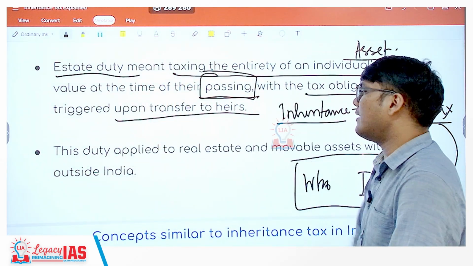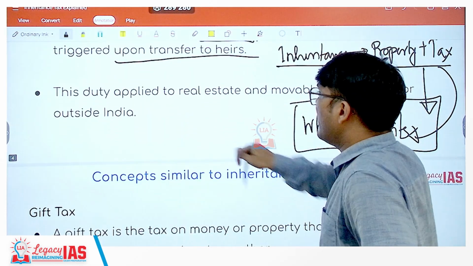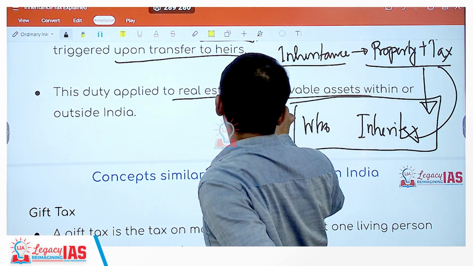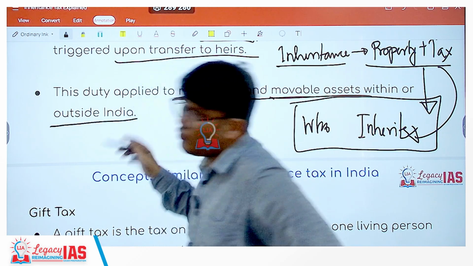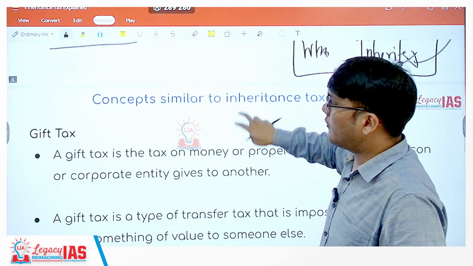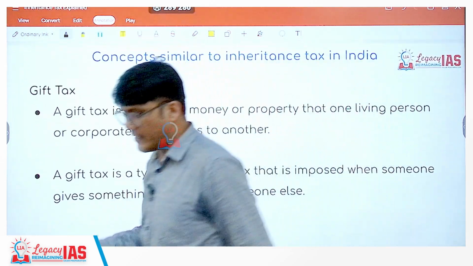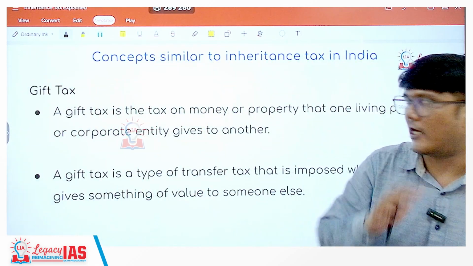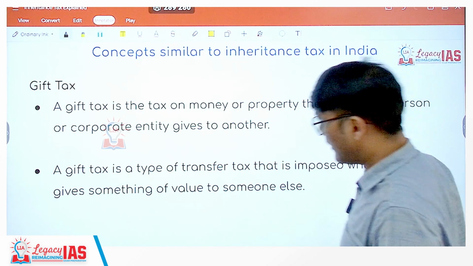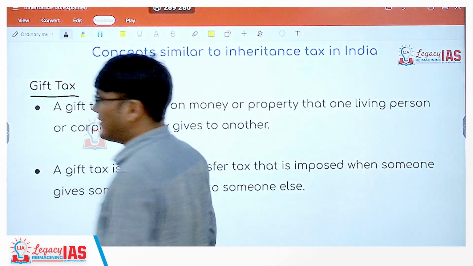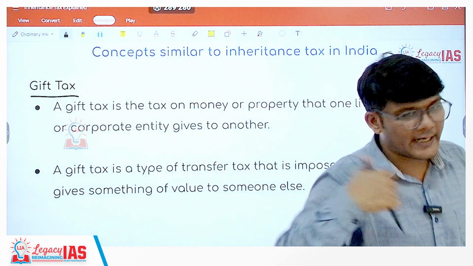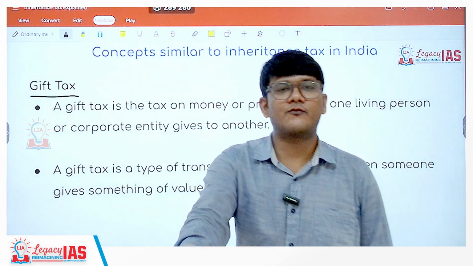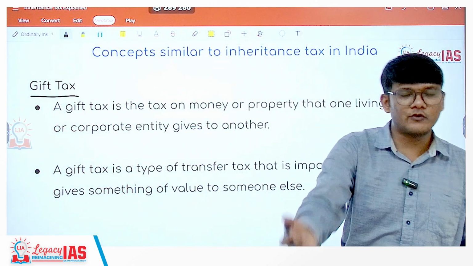Other things remain constant. Okay, it is applicable on movable assets, real estate and movable assets within or outside India. So even if it is outside India, owned by an Indian, and it is getting transferred, even then estate duty would be charged. Now, gift tax. What is a gift tax? Here, in inheritance tax or estate duty, what is happening? The person is dying and the property is transferred as per their will to someone who is inheriting them.